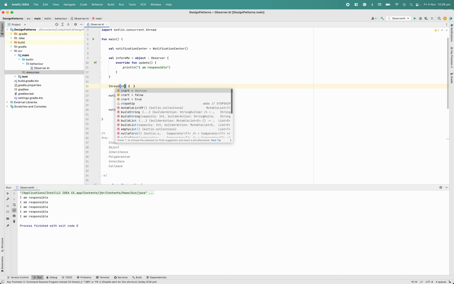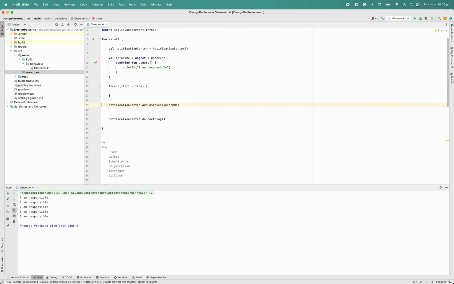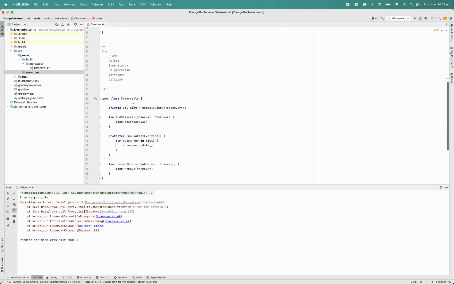I have a thread start true, and it is saying, so pros and cons first. So now you can see there is an issue. Basically, if you wrote the observer pattern but you don't care about the concurrency, you will face this problem because this list is not synchronized.